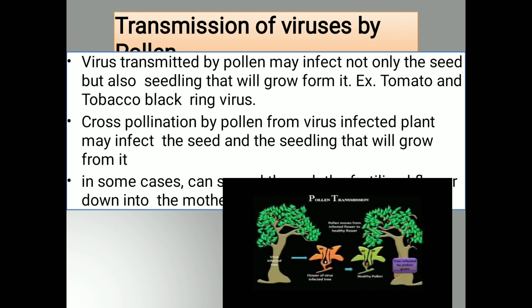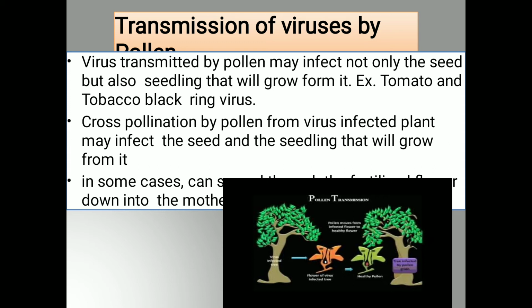Next, transmission of virus through the pollen grains. As we know, virus transmitted by pollens may infect not only the seed but also the seedling that will grow from it. For example, tomato and tobacco black ring virus. So what happens here?